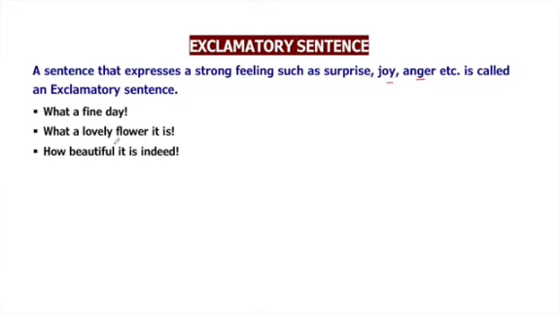So, these sentences are all showing sudden feelings. How frightful the scene is! In this sentence, we are showing the feeling of being frightened. So, this will also be an example of an exclamatory sentence. What a pretty baby she is! So, we are exclaiming with joy and wonder that she is a pretty baby. So, the sentences which are showing sudden feeling are called exclamatory sentences.